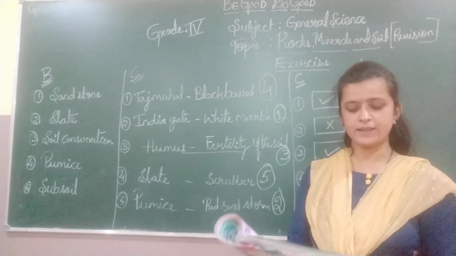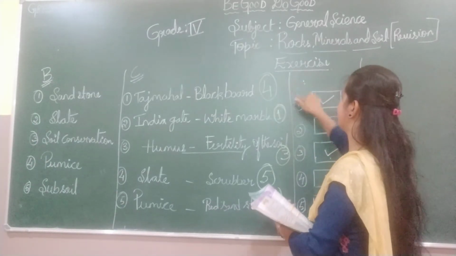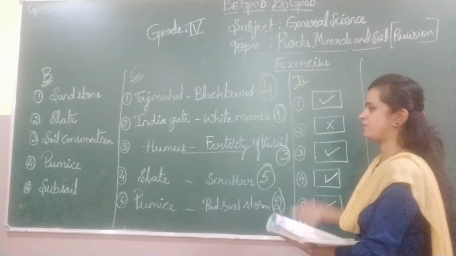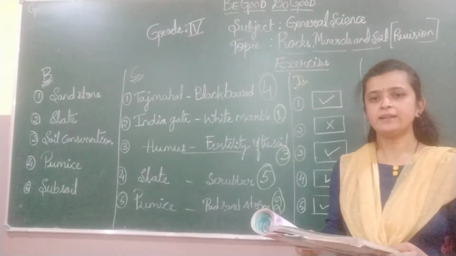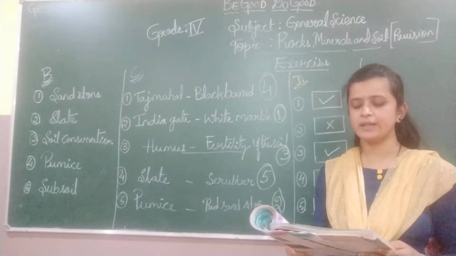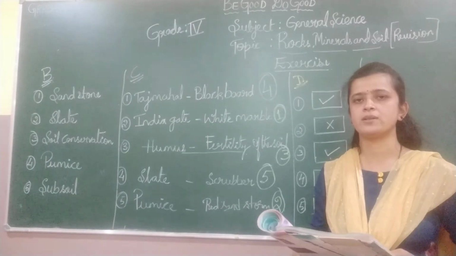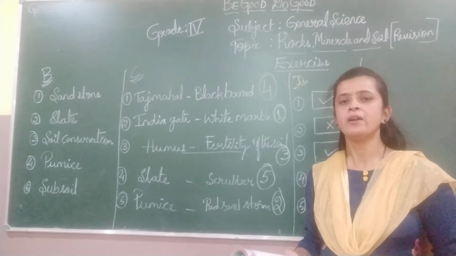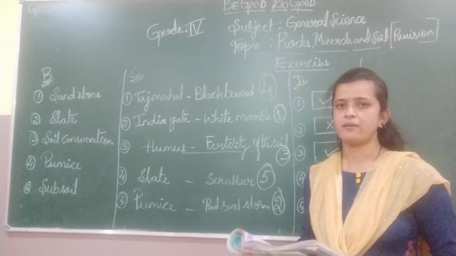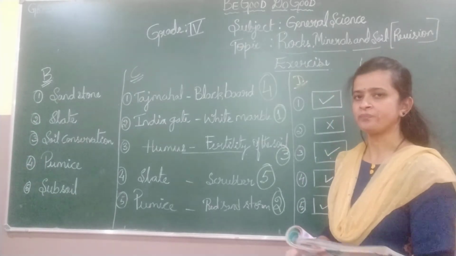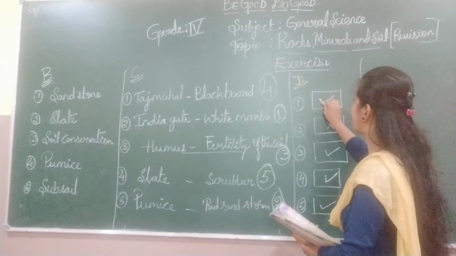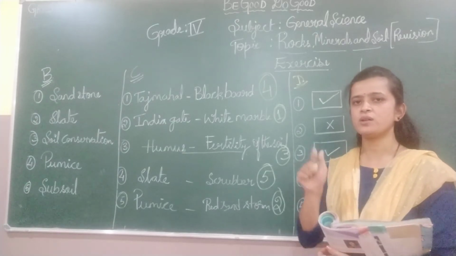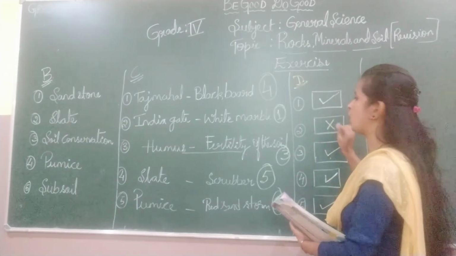Okay. Next, the D main. Tick the correct statements and cross the false ones. So these are true or false statements. They have given some statements here, children. We have to read each statement and write. If the statement is true, we put a tick mark in the box. If the statement is wrong, we put a cross mark in the box.